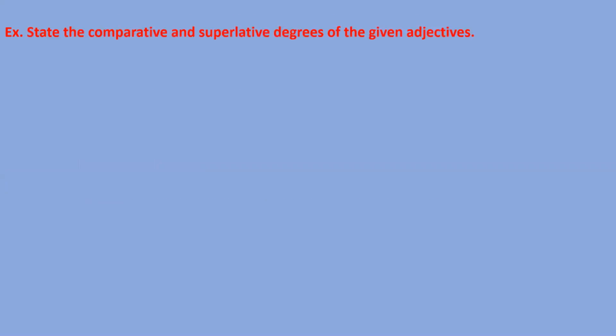So dear students, comparative degree and superlative degree we have understood. Now you need to tell the comparative and superlative degrees of the given adjectives. Like one is there, cheap. So please raise your hand. What can be the comparative and superlative degrees? I told you the method of how to make comparative and superlative degrees. Okay, so please raise your hand.